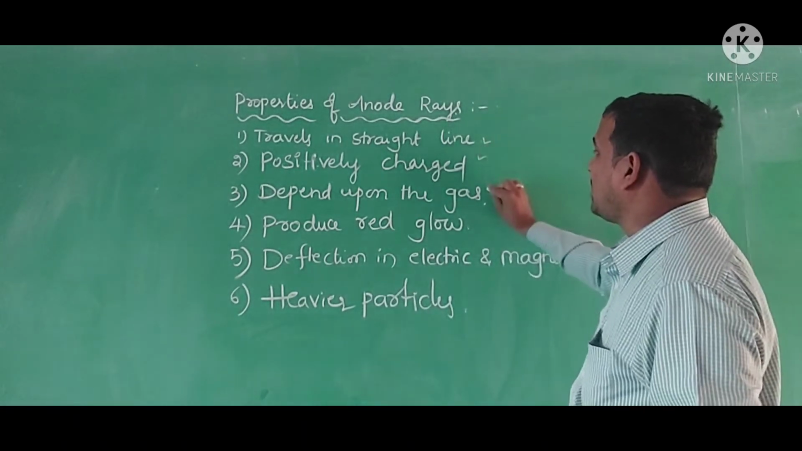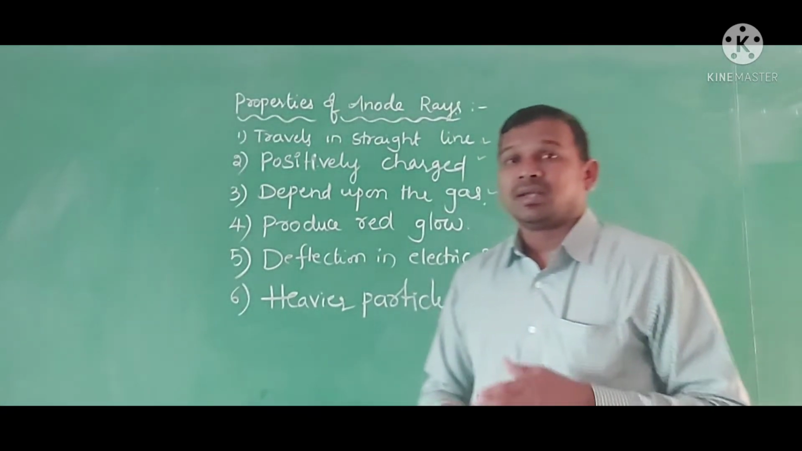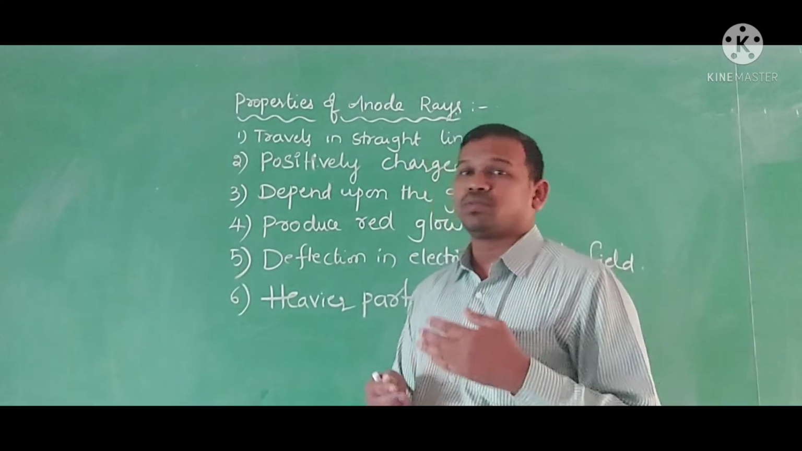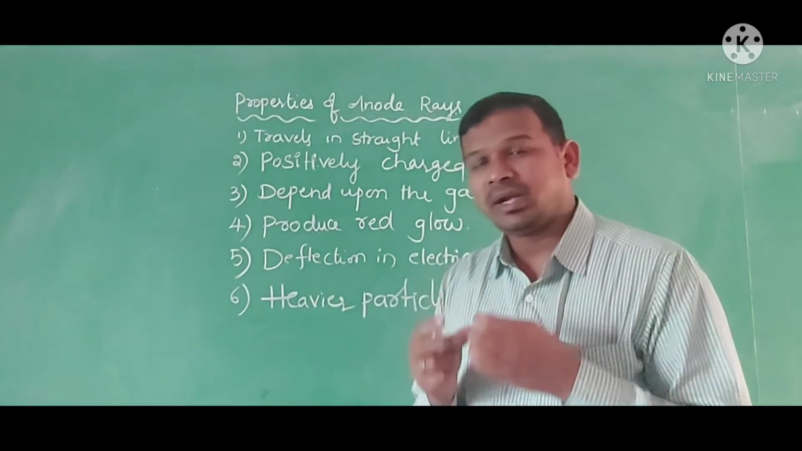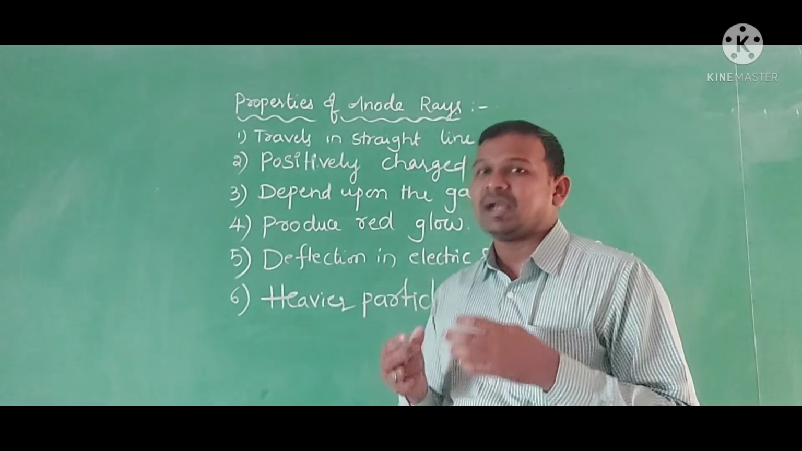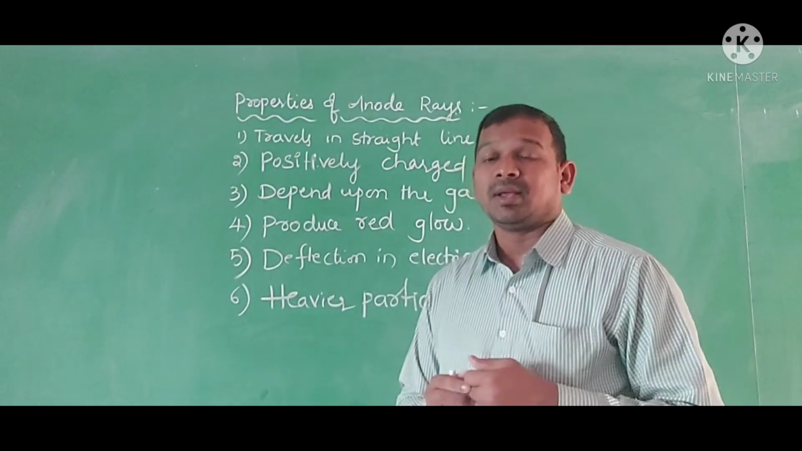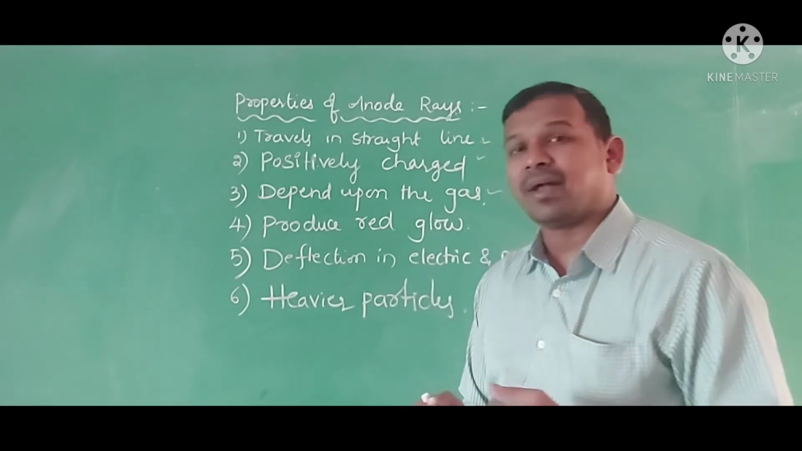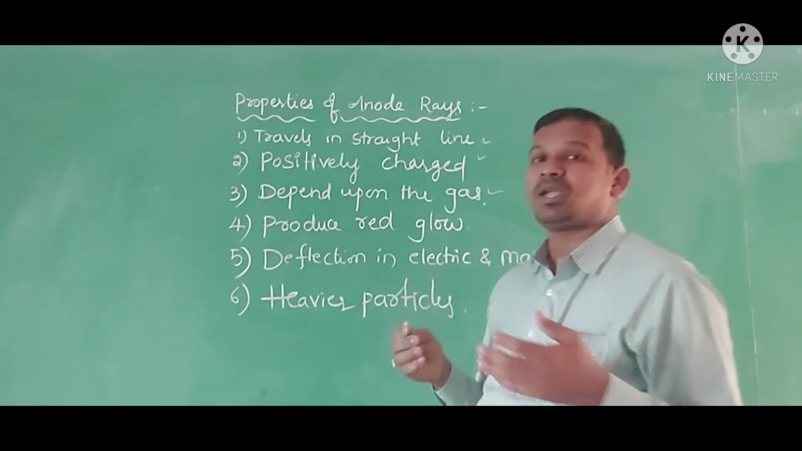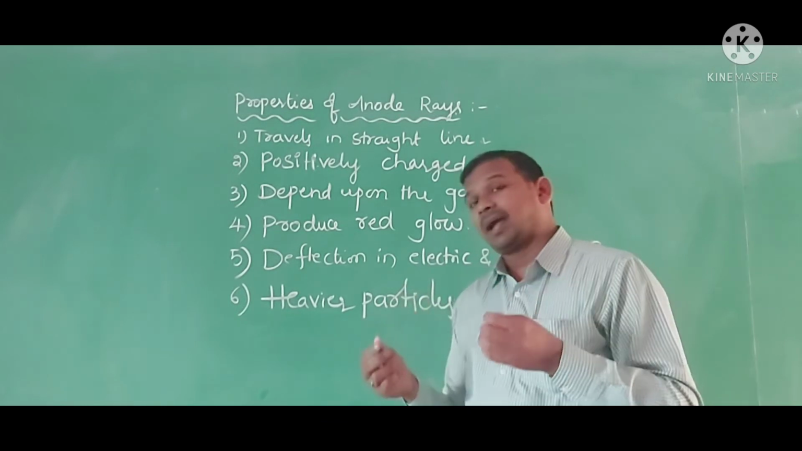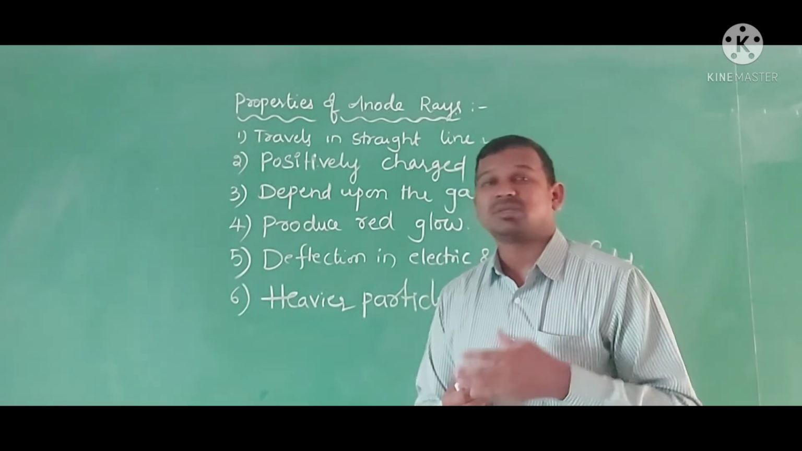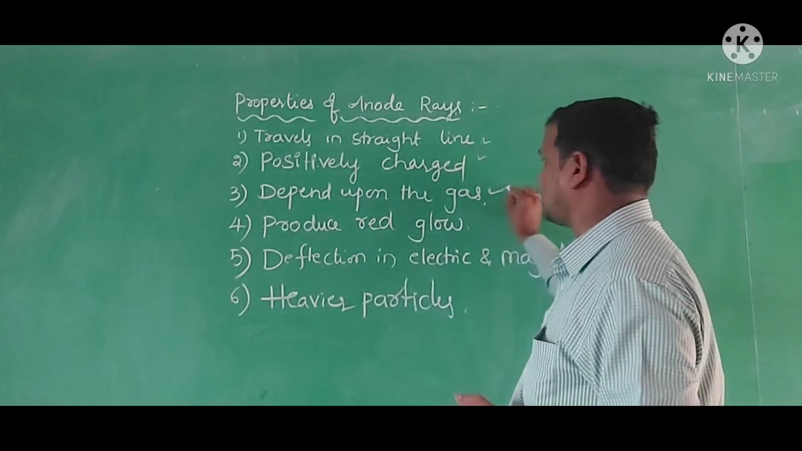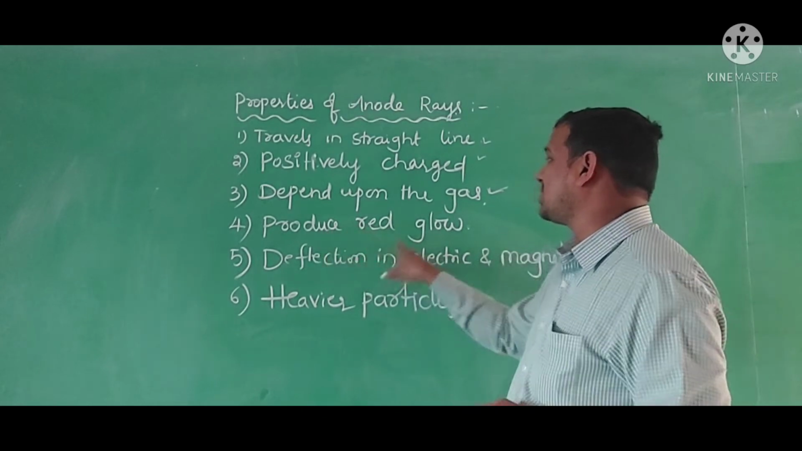Now, it depends upon the gas. For example, if you are taking the hydrogen gas, it takes some time to produce the anode rays because it needs to split into the atoms. Later it will be split into the ions. Then it forms the anode rays. If you take helium or neon directly, at that time it will be directly split into the cations and anions because they are monoatomic elements. So it depends upon the gases, and it produces the red glow.